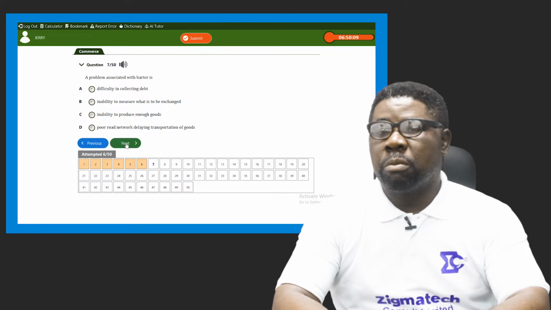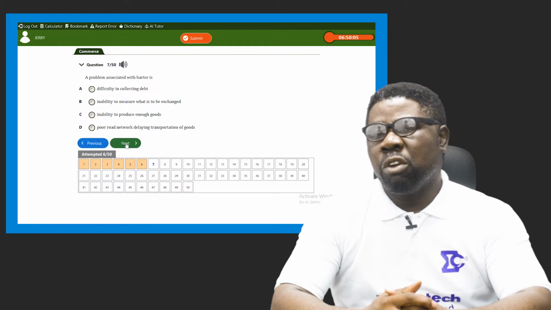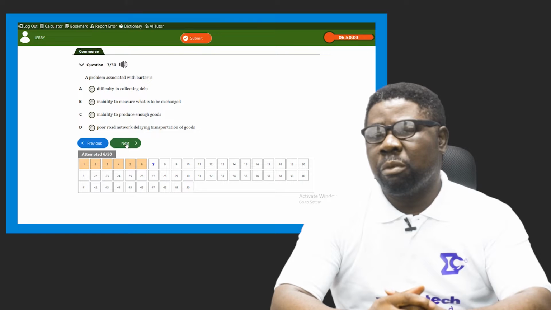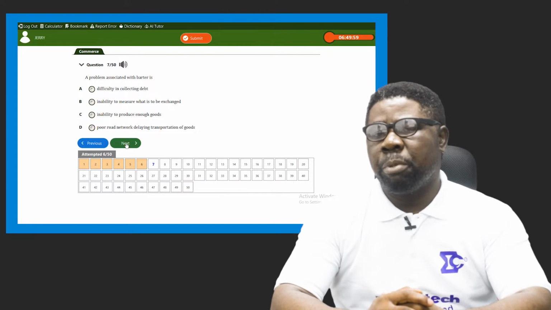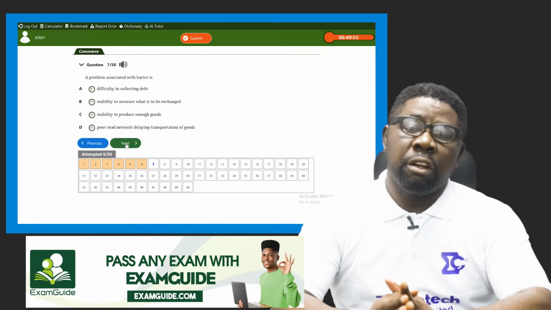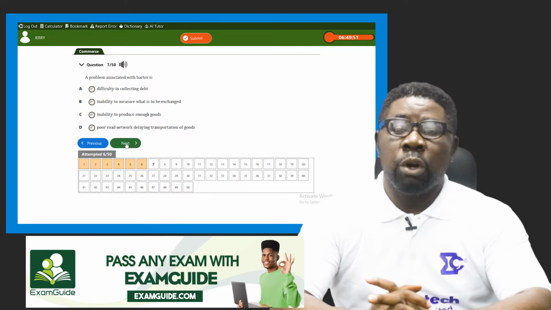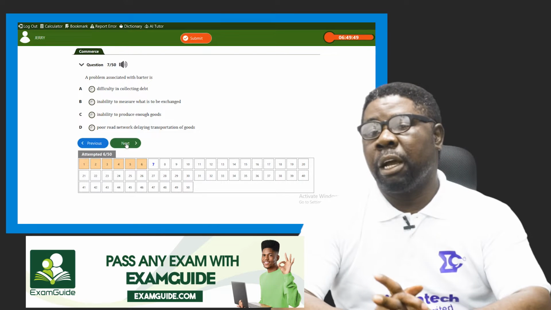And number D says poor road network delaying transportation of goods. I don't know if there were transportation services at that time, talking about road network that requires vehicles to move around. They usually used pedestrians, which is human beings or animals, to move around. It's an ancient time, so I don't think there were vehicles. If there were, it could be what? Cart behind the horse.